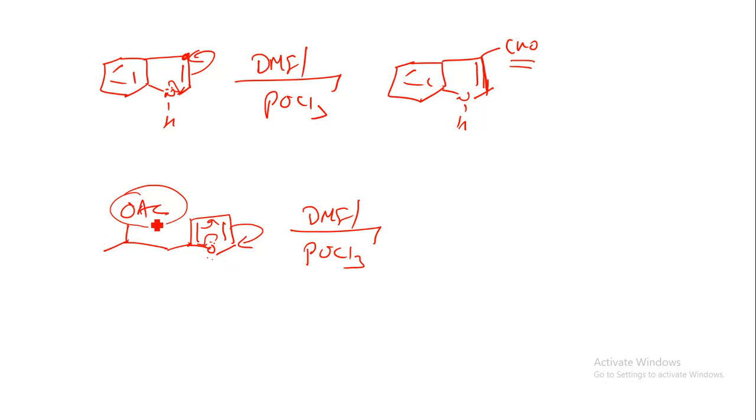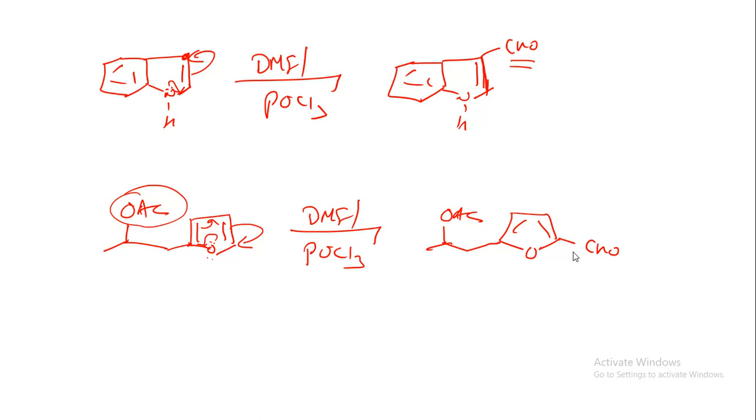Why? Because it will pull electrons from this side. Because of this bulky OCOCH3 group, the electrons will travel from this side, so here we can have a negative charge, and we can put the CHO group on this atom. That is the CHO group over here, OAc and CHO.